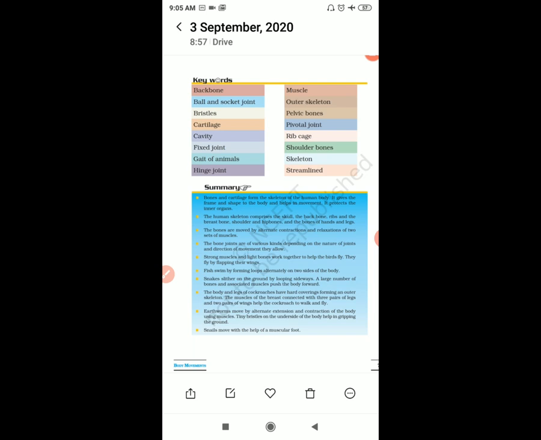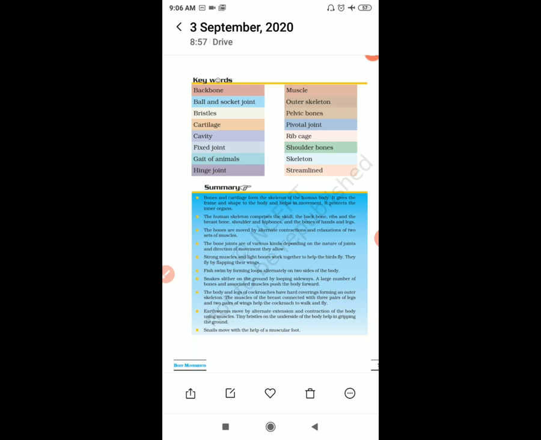The joint which we can rotate fully is a ball and socket joint. Then the pivotal joint, which can move only upward, downwards, left and right, that joint is called a pivotal joint.